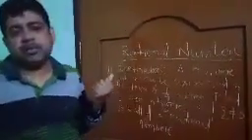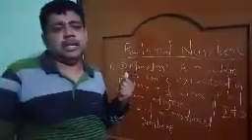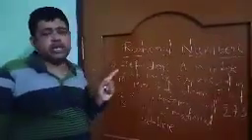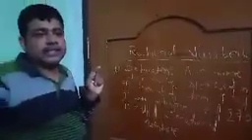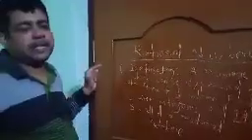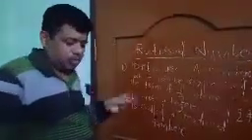So the group of rational numbers is also called the set of rational numbers, and the set of rational numbers is denoted by capital letter Q. Capital letter Q. So I can write Q, the set of rational numbers. How can we write it in the form of a set? In the symbolic form, I can write